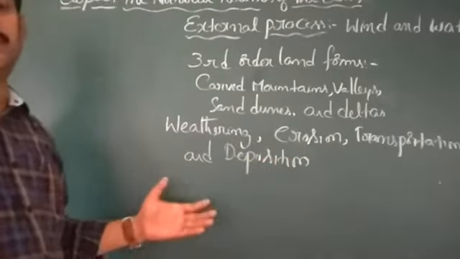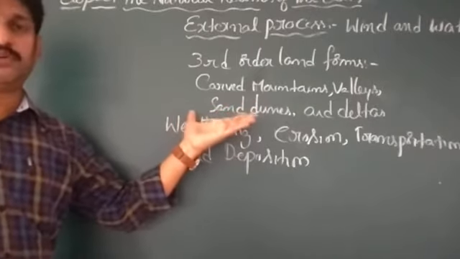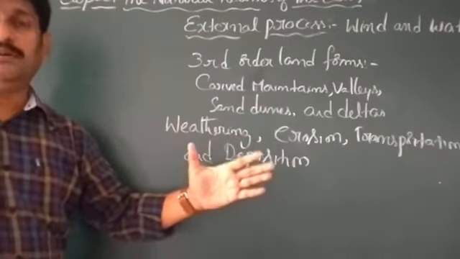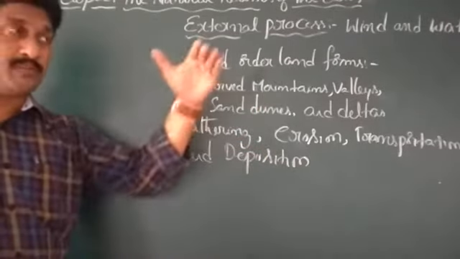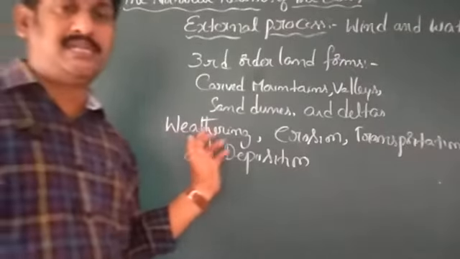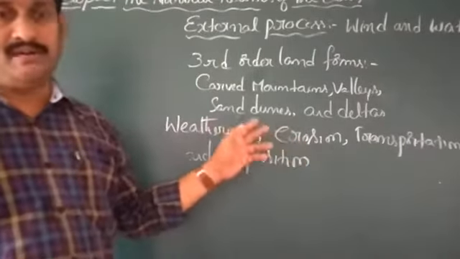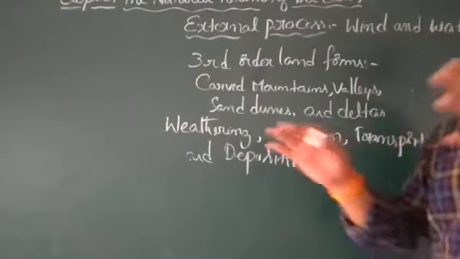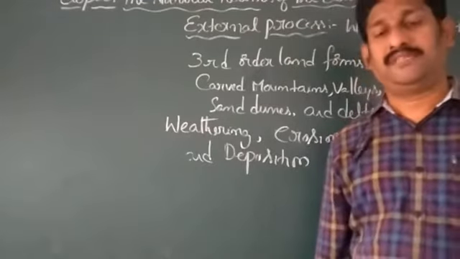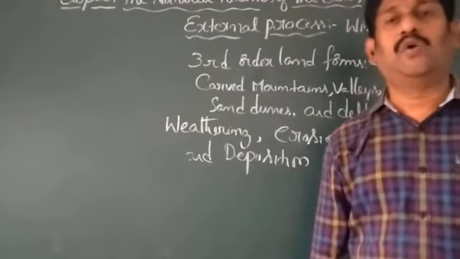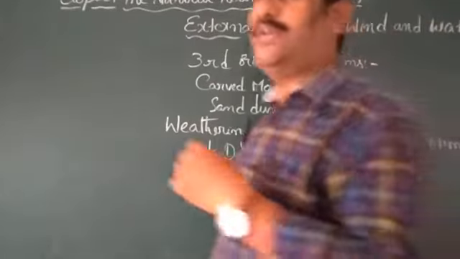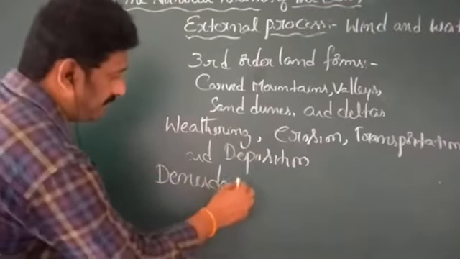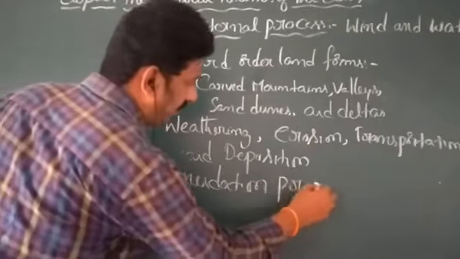Understand clearly here, my dear children. Winds and water also affect with force, and they can change the landforms. So that process we are going to discuss. What is that process? Weathering and erosion, transportation and deposition are largely responsible for the formation of the landforms on the surface of the earth, and it is known as the denudation process.